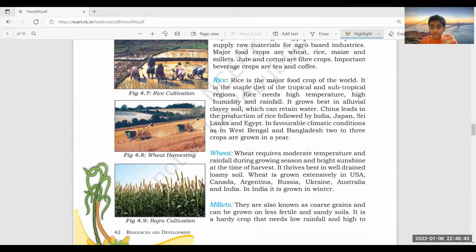Next is of course wheat. Rice requires high temperature, but wheat requires moderate temperature, which is why it's grown in winter. It needs rainfall during the growing season and bright sunshine at the time of harvest. Mostly a moderate temperature, not too cool, not too hot. It thrives best in well drained loamy soil. Rice grows in alluvial clay soil and wheat in well drained loamy soil.